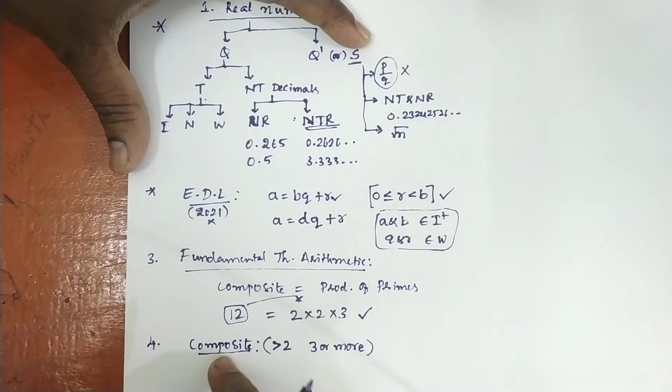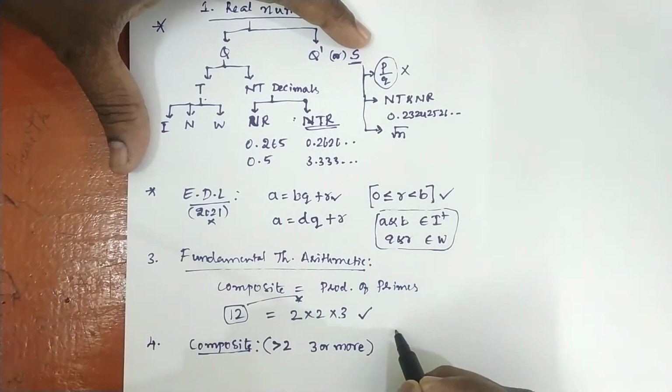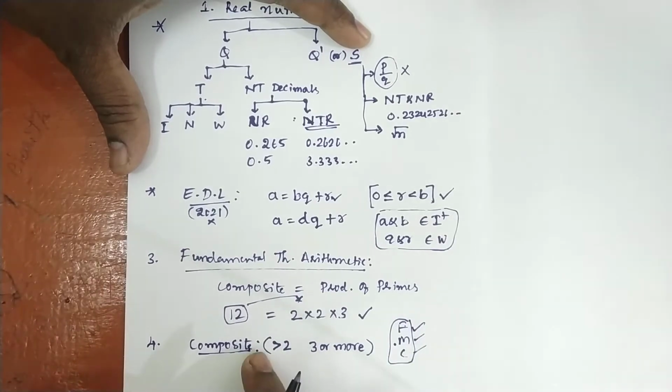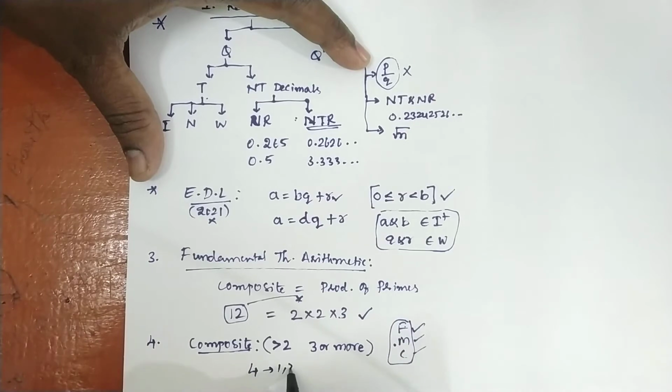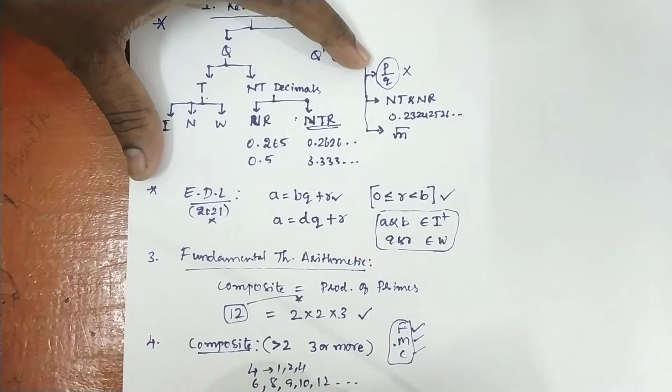Think of a family: father, mother, child, 3 members. So 4 is the least composite number because it has factors 1, 2, 4. Then 6, then 8, 9, 10, 12. 7 is not possible. These are composite numbers.